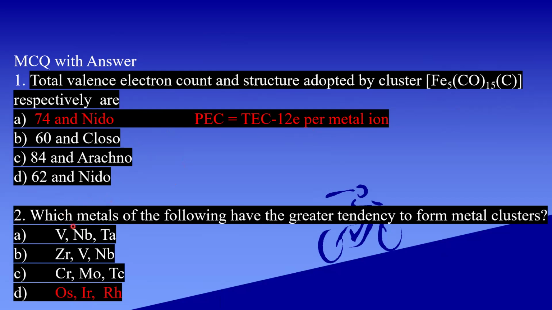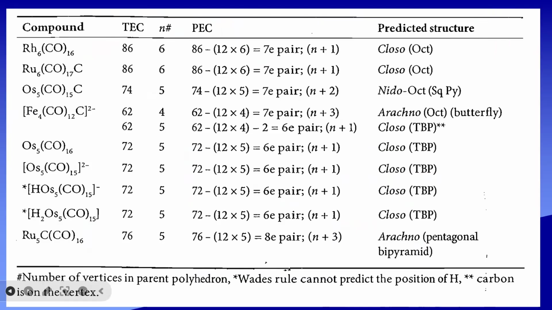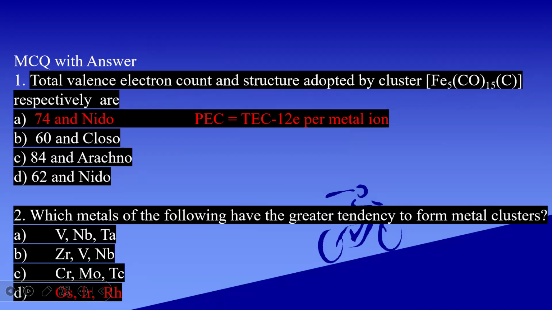Let us see the second question. Which metals of the following have greater tendency to form metal clusters? Mostly heavier transition metals form metal clusters more. In this, osmium, iridium, and rhodium form metal clusters more readily.